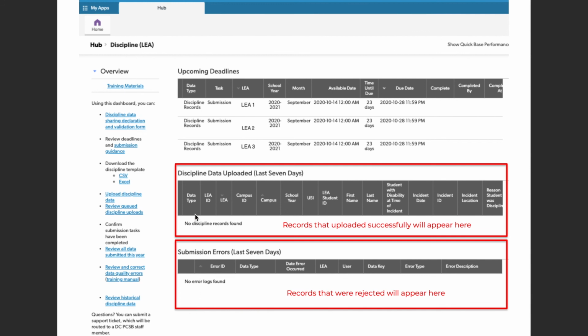But you should see on Wednesday morning, the record appears here. So as long as there's no new errors Wednesday morning and the record is now appearing here, you know that all of your records are there. And you can always check by saying review all data submitted this year to make sure all of the records that you expect to be uploaded are in fact uploaded.